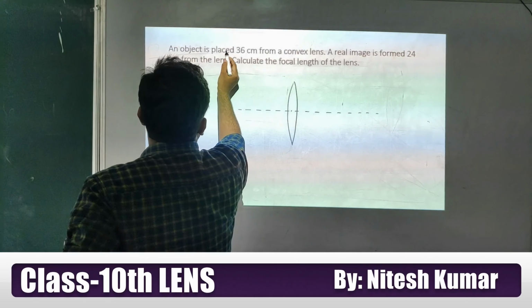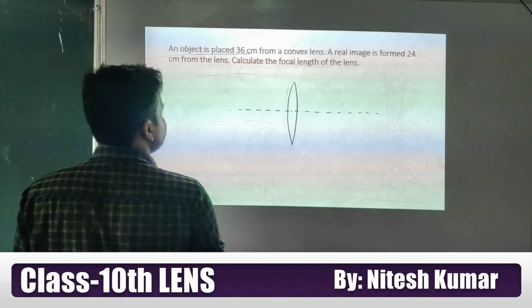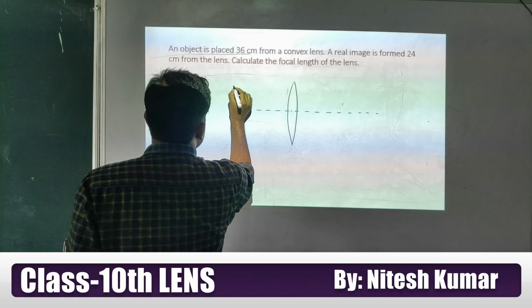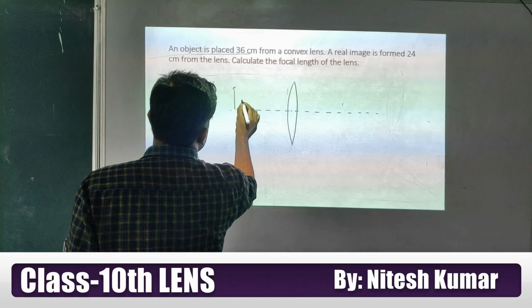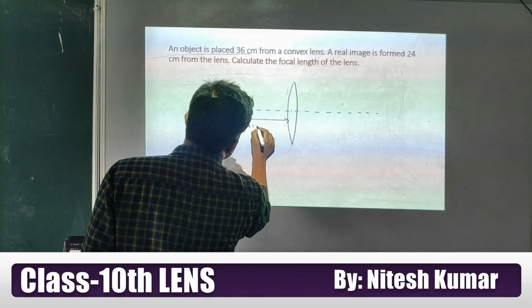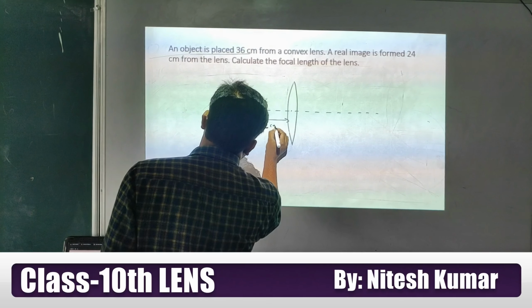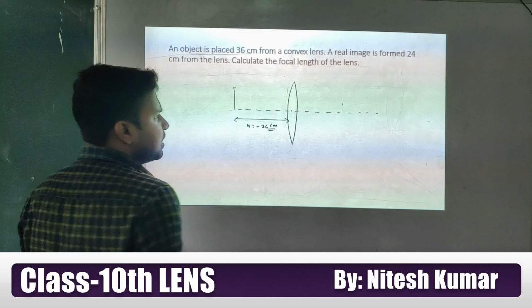So look at this, the object is placed 36 centimeter from a convex lens, sorry, 36 not 26. Here I am assuming our object is at this point and this distance is u. Why am I considering 36?